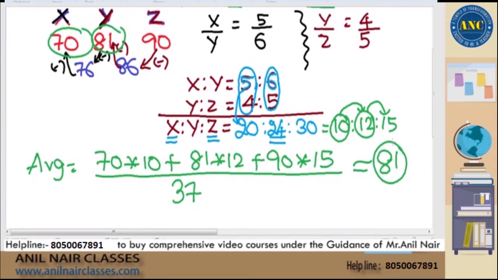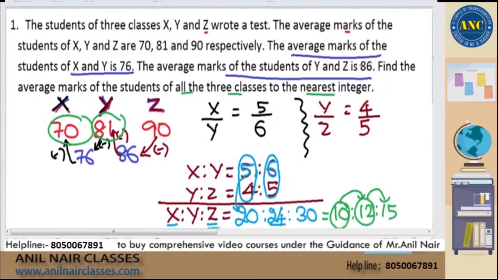Please make use of the concept of compound ratios whenever all three parameters are given and two at a time are given. Anyway, we will discuss ratios in class tomorrow. In that, I will also take some more varieties in compound ratios so that you will understand where all you can apply compound ratio concepts.